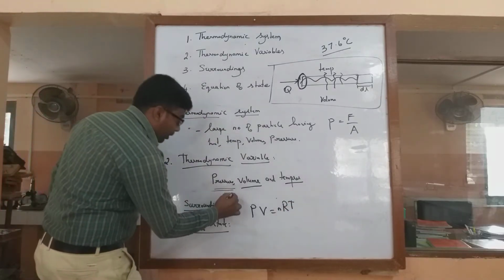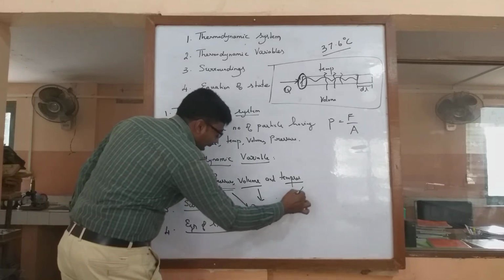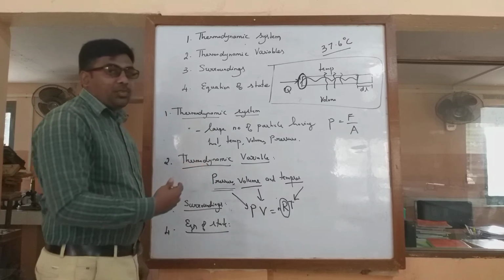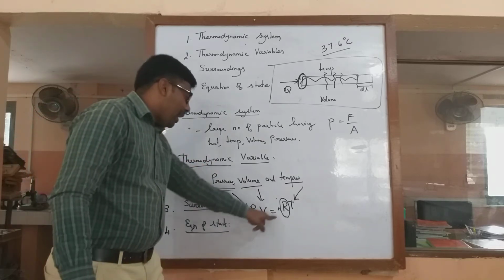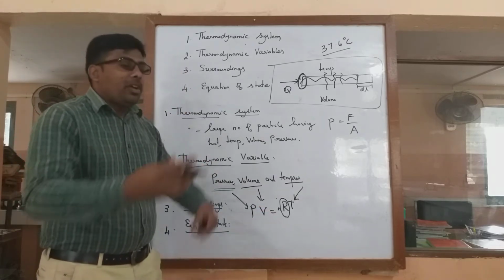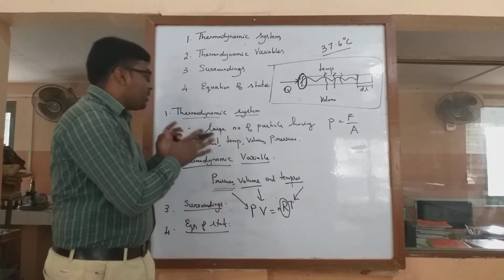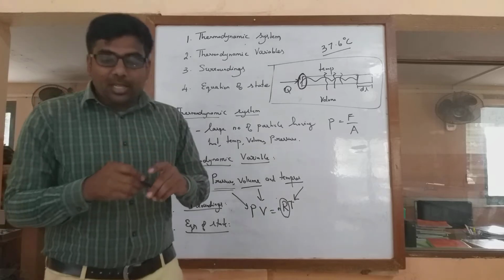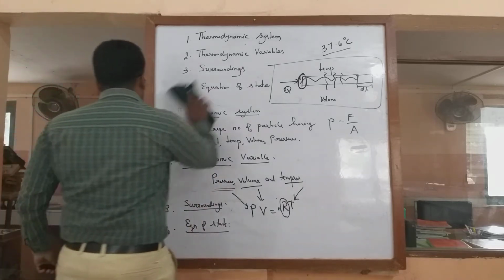So here, pressure, volume, and temperature. Here R is a constant. Here R stands for the constant that we call Rydberg's constant, and n stands for the number of moles. But we are not going to see this deeply now. We are just going to see the basics, and move on to the laws. So next is the laws of thermodynamics.